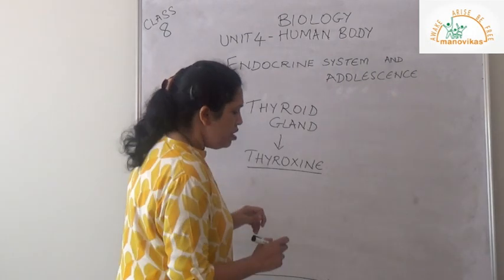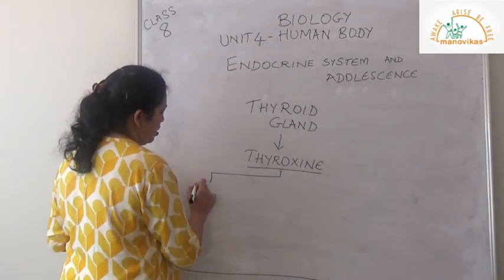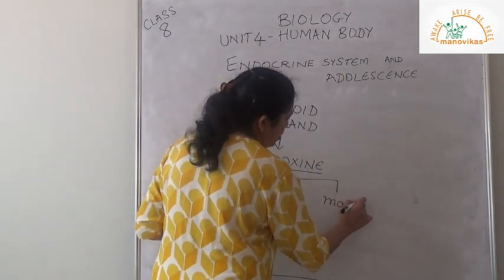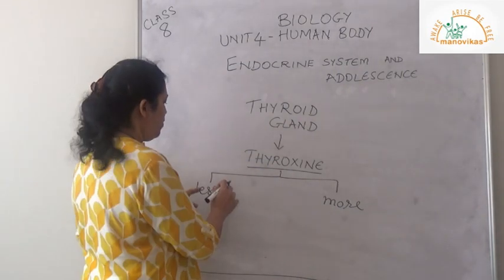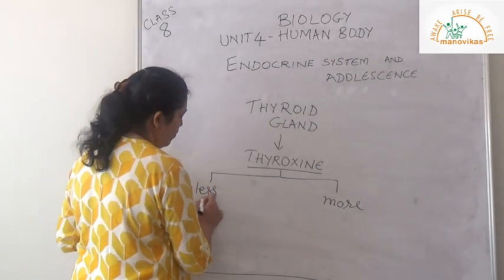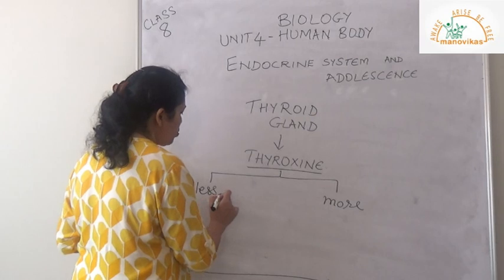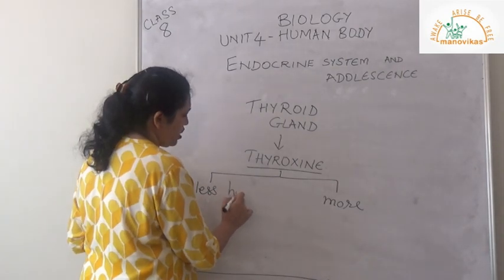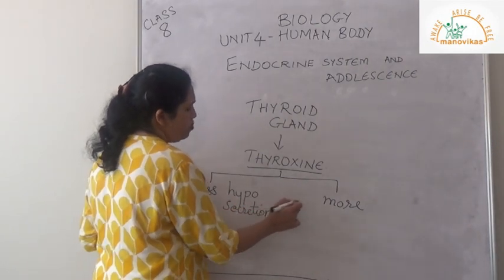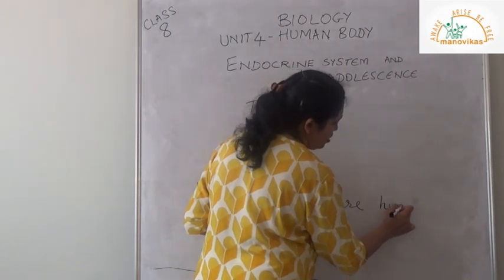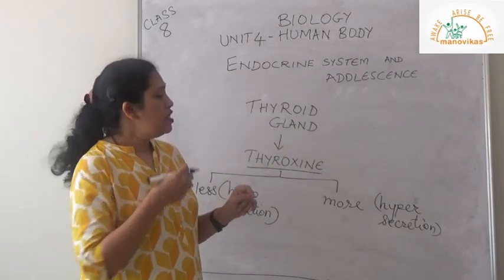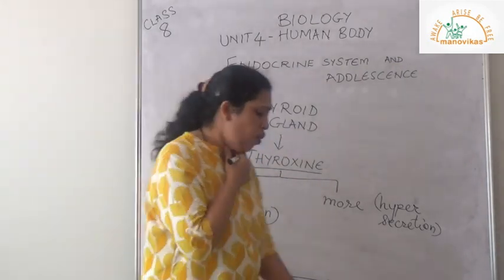Now sometimes it is secreted in less quantities, or sometimes it is more. If thyroxine is secreted in less quantity or more quantity, both ways there will be a problem in the body. Less is called insufficient secretion or hyposecretion, and more is called hypersecretion.